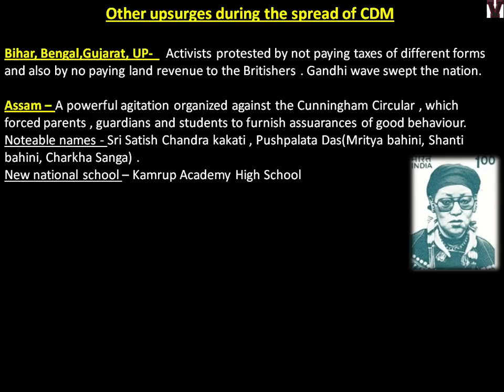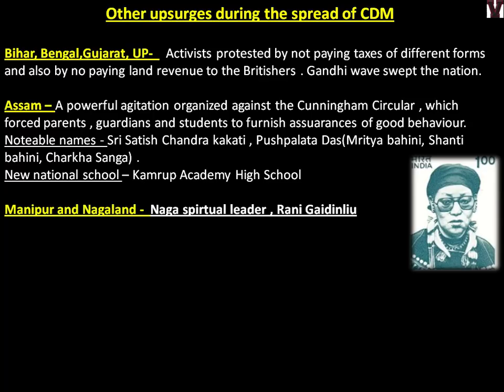New National School, Kamrup Academy High School. Kamrup was actually the older name of the northeast region also. If you have learnt your ancient and medieval history well, you will be knowing Kamrup. So, New National School was set up there. Now, Manipur and Nagaland is where the person in this picture comes into light. The Naga spiritual leader, Rani Gaidinelu.